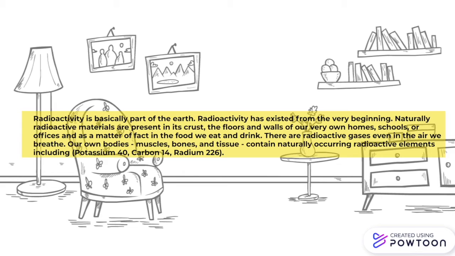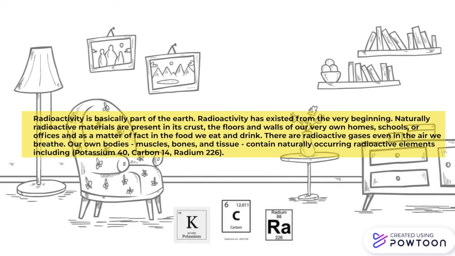Radioactivity is basically part of the Earth. Radioactivity has existed from the very beginning. Naturally radioactive materials are present in its crust, the floors and walls of our very own homes, schools or offices, and as a matter of fact, in the food we eat and drink. There are radioactive gases even in the air we breathe. Our own bodies, muscles, bones, and tissues contain naturally occurring radioactive elements, including potassium-40, carbon-14, and radium-226.